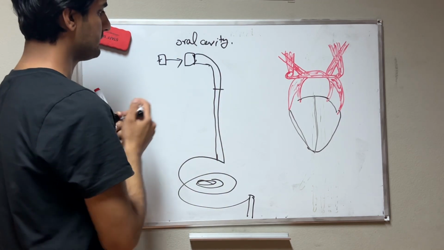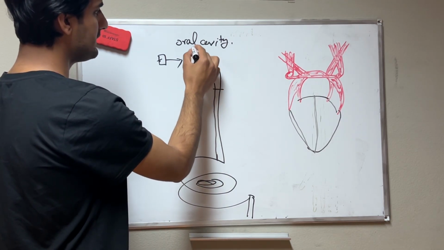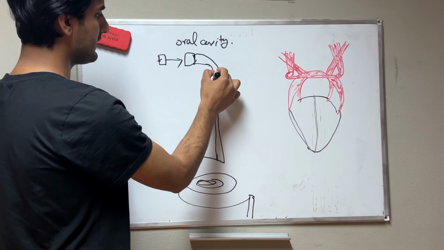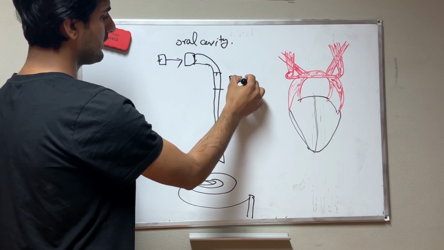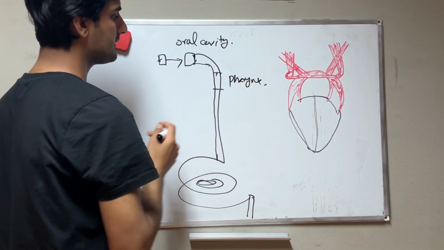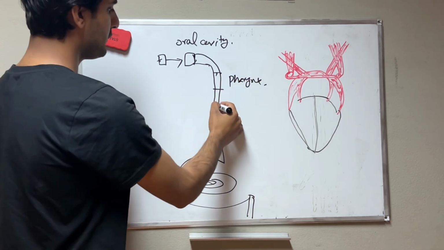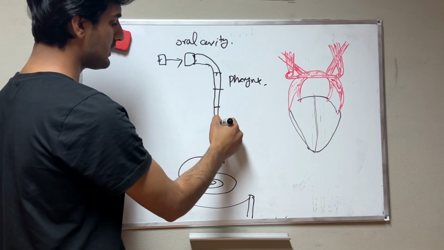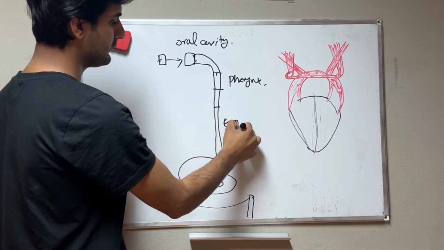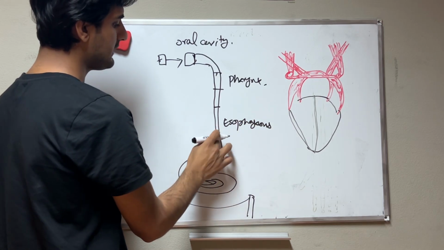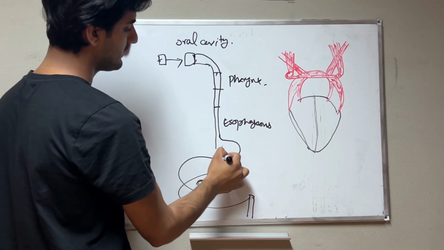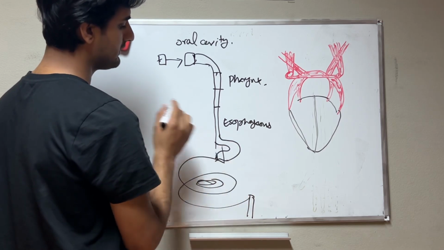Second, when the food crosses the oral cavity, it comes to the pharynx. The second part of the digestive system is the pharynx. Then when it passes from the pharynx, it comes to the esophagus, and from the esophagus it comes to the stomach.